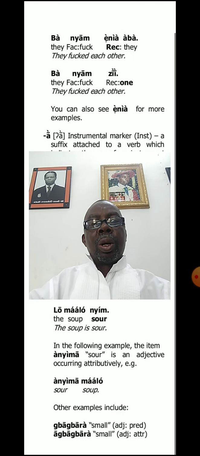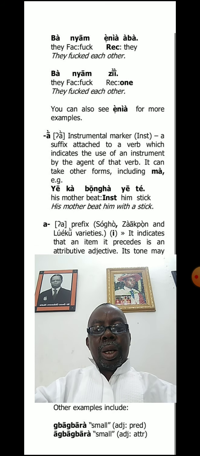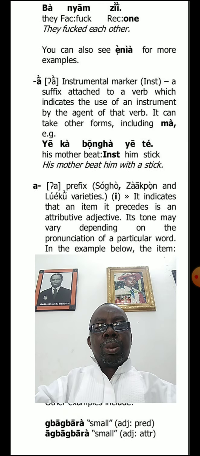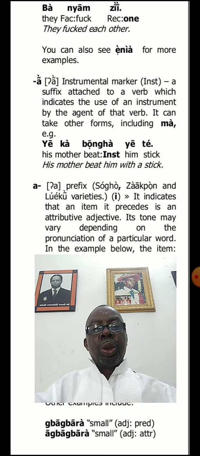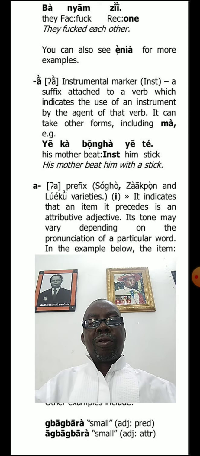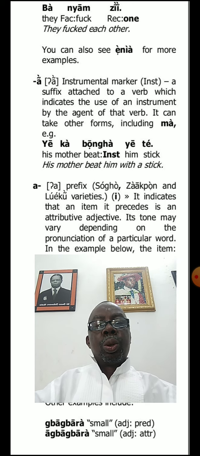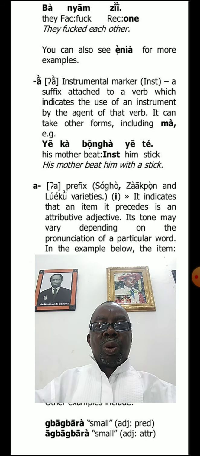So here we go again to the next function of the letter A in Kana. Then it also functions, ladies and gentlemen, as an instrumental marker. That means the instrument with which you achieve something. When you want to introduce the instrument with which you achieve something, you put the letter A after the verb. So you can make such sentences as ye ka bonga ye ti. In this case, you have it to be his mother beat him with a stick.